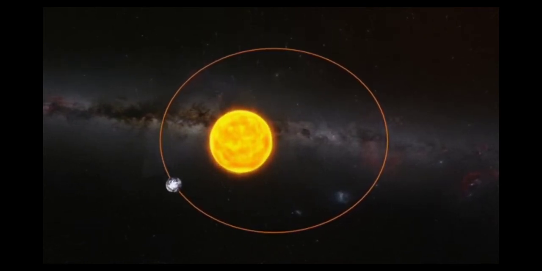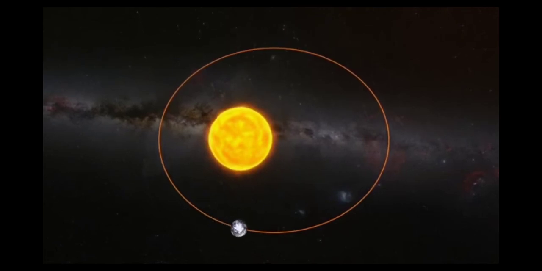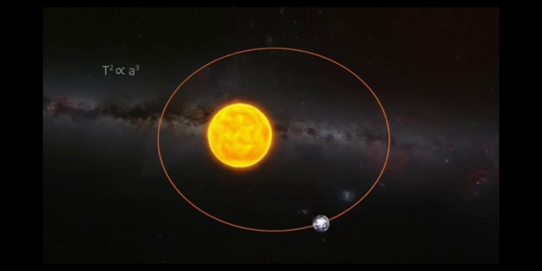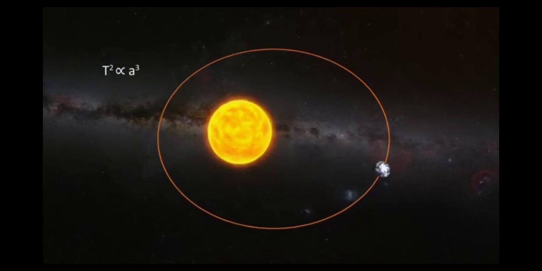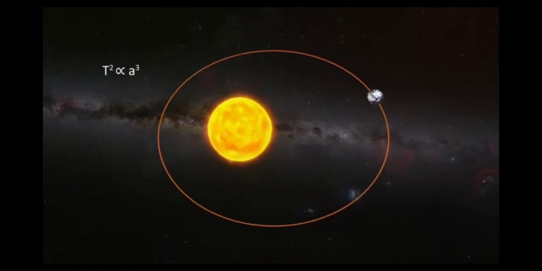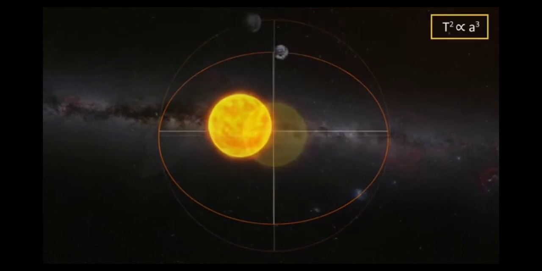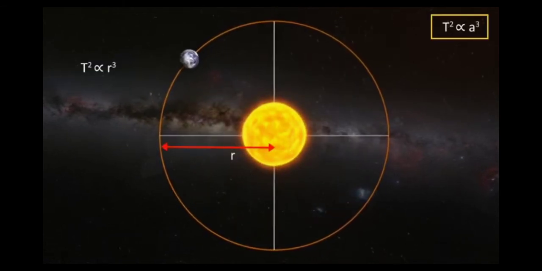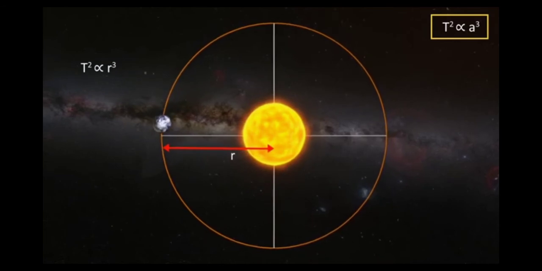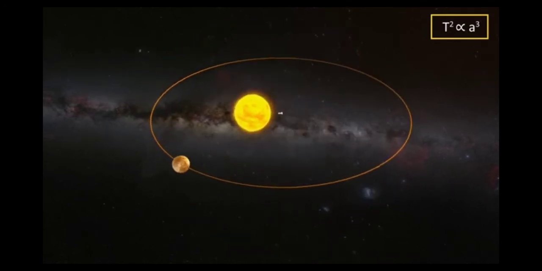Kepler's third law is concerned with the time period of revolution of planets. It states that the square of the time period of revolution of a planet in its orbit is directly proportional to the cube of the semi-major axis of the elliptical path around the Sun. For a circular path, T squared is proportional to the cube of the radius of the circular path.